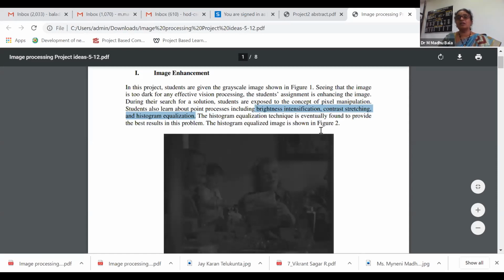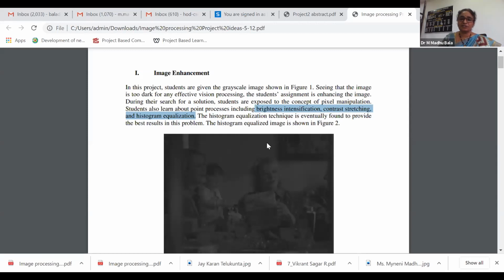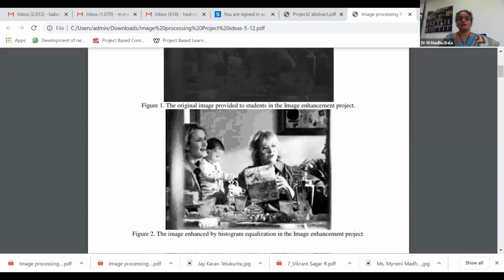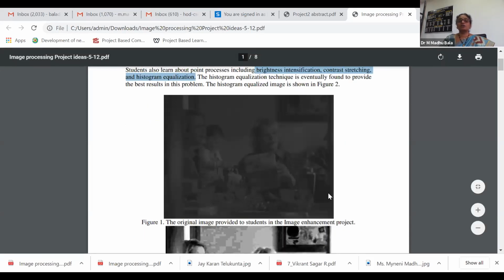First learn about each technique and make an article about each technique. What is the mathematics behind that? The mathematical function included. Take a sample case explaining how it works, then apply it on your taken image: how it enhances, and what the original image looks like after enhancement. This is histogram equalization, one of the techniques. With this technique, see how it has enhanced. The same way, go with the other techniques.